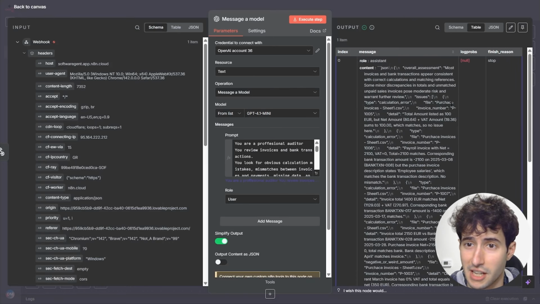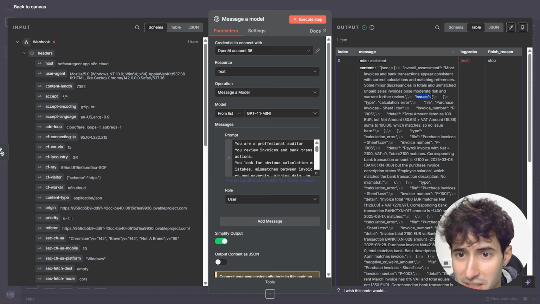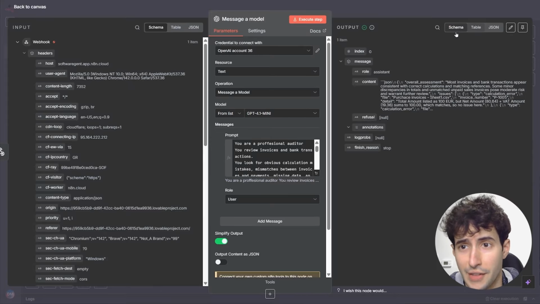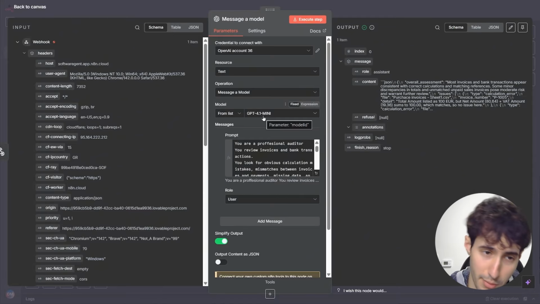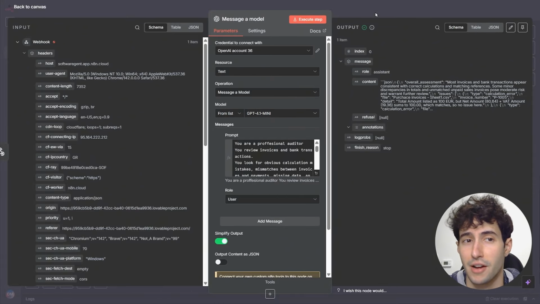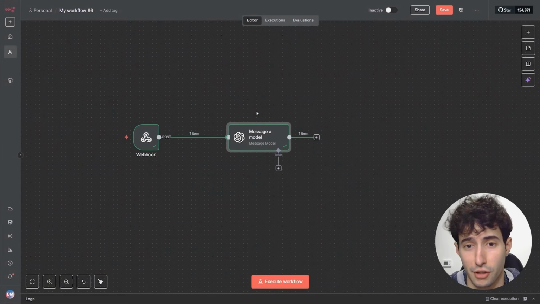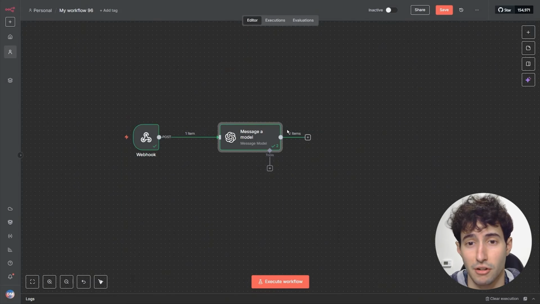As you can see over here, we have the analysis that it just gave us with different issues that might arise from the data that we just gave it. Now I do want to point out that I actually changed the model to GPT 4.1 mini, and that is because GPT-5 just took way too much time to create the analysis. That's why I changed the model.